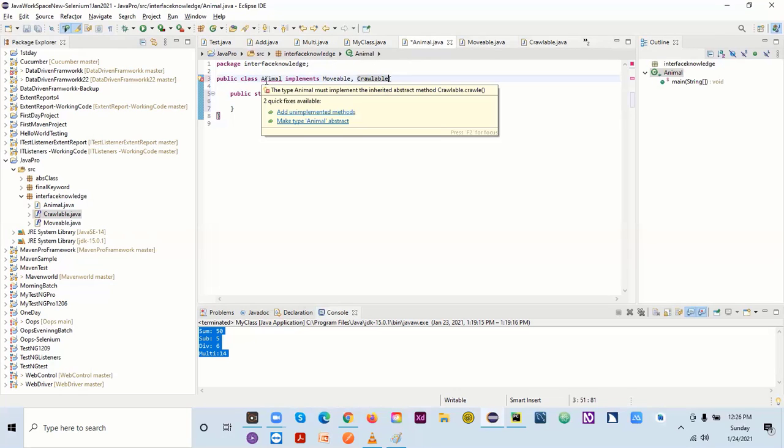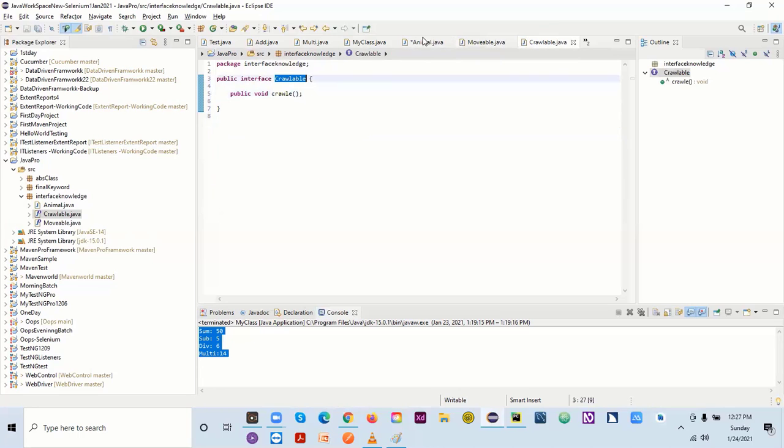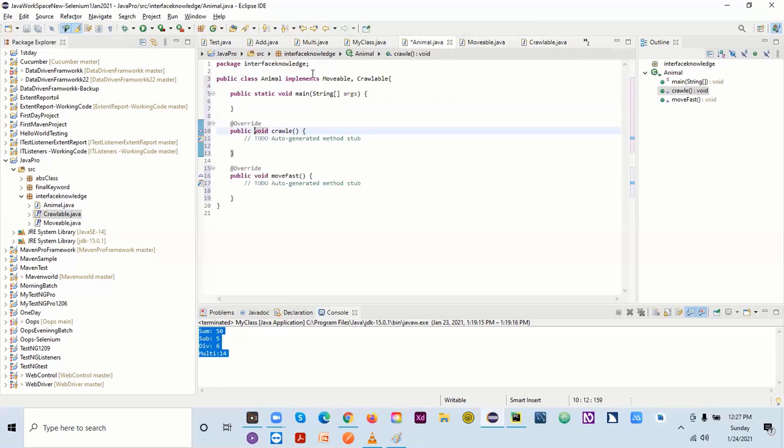If I come here, it will say add unimplemented method. I will just click on these two methods which I'm having in this movable and crawlable. They will come here in animal. So to have the properties of your interface, you have to use implements. And I can use these two things here. I can use two interfaces at the same time.